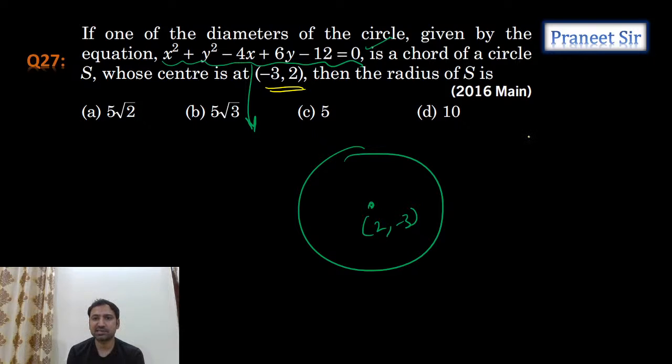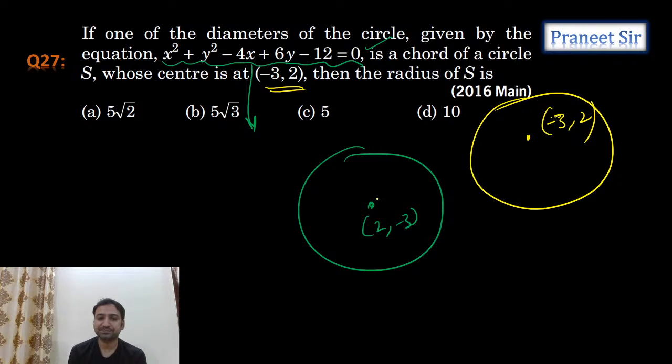So let's assume minus 3 comma 2 is here. There is a circle here. Let's take one diameter, guys. Diameter means it passes through this center, it should be like this. Center is given, then the radius of S he is asking.